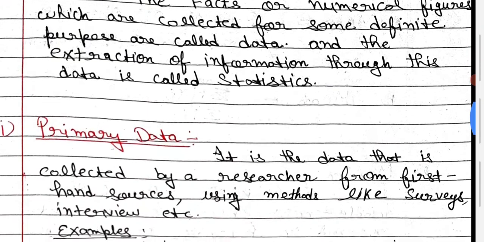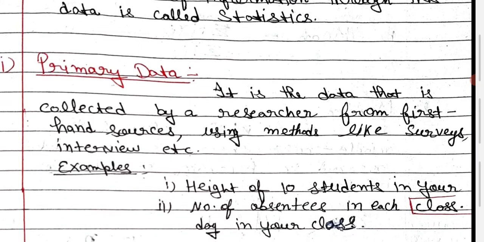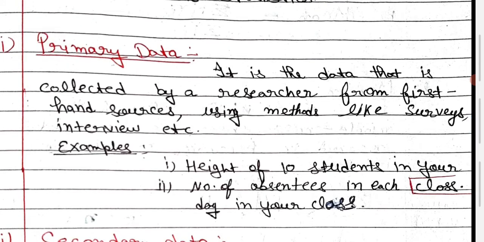Okay. Now what is the meaning of primary data? Data are of two types, primary data and secondary data. So what is the meaning of primary data? It is the data that is collected by the researcher from a first hand source using methods like survey, interview, etc. It is that information which you collect from the first hand source. It means you directly observe, using methods like survey, interview, etc.